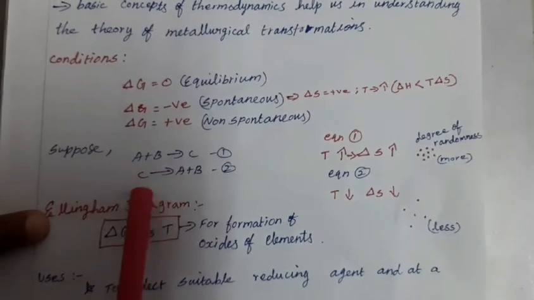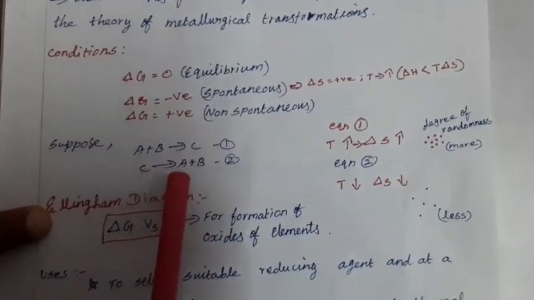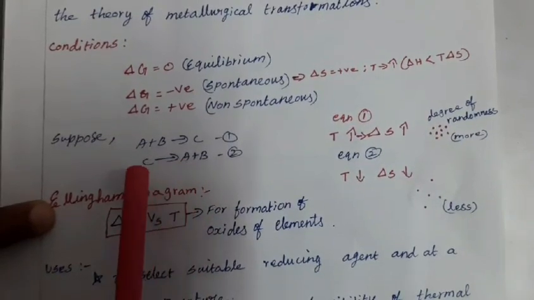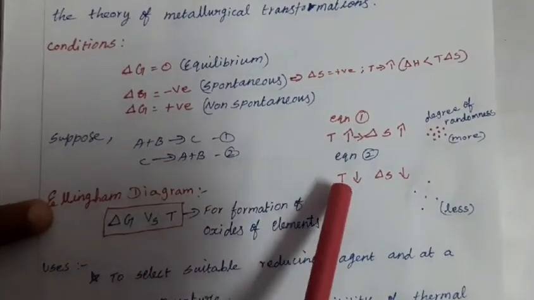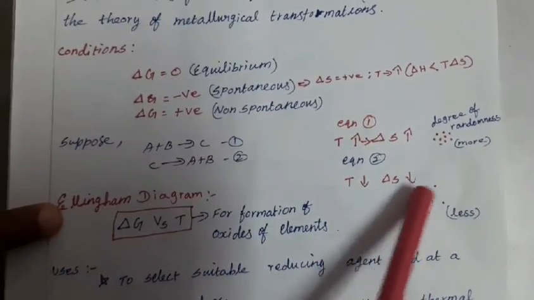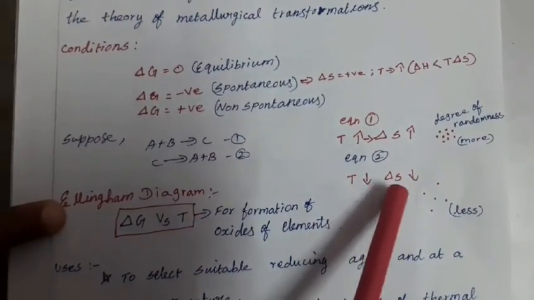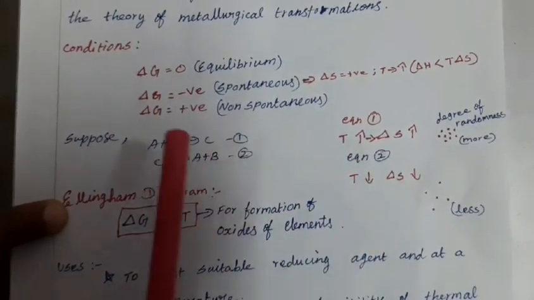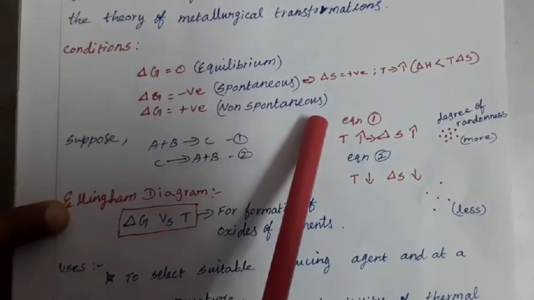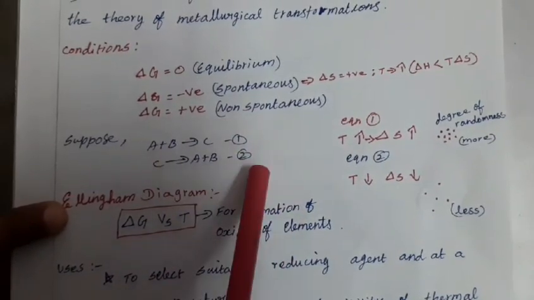Suppose the reverse reaction takes place, C gives A plus B. At that time what happened? The quantity completely changed. So temperature also decreased and the degree of randomness also decreased. So delta S is negative. At that time delta G is positive. That process is non-spontaneous. These are the important conditions.